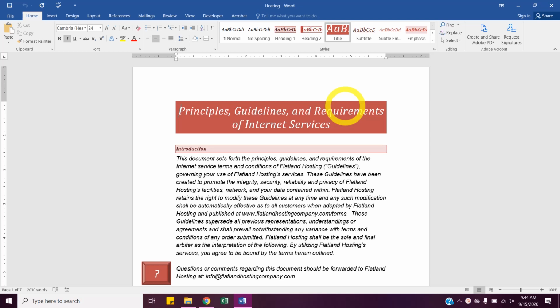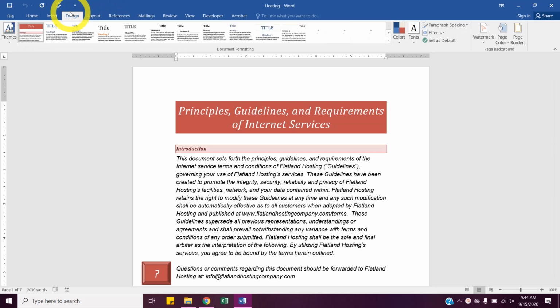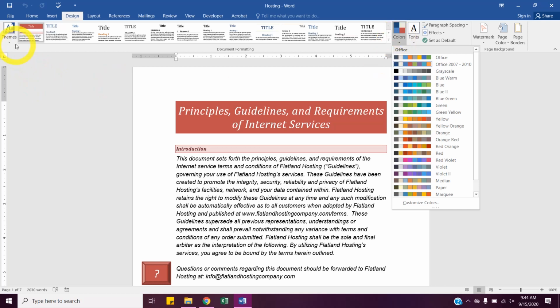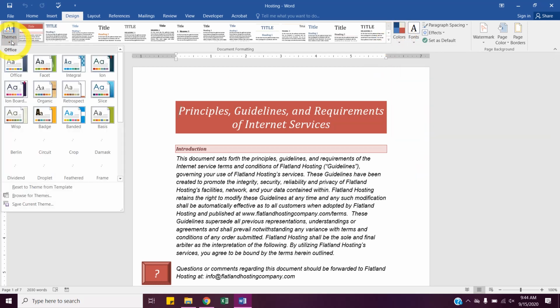So what I want us to do, we're going to go to the Design tab on the ribbon. Just looking at our page, what would you say our theme color is? Reddish maroon, right? We can change that. Well, we're going to change our theme first, but we can change theme colors on this page as well. But at the far left of design is themes. Hit that drop down. The far left of the design tab, you have a bunch of themes there.